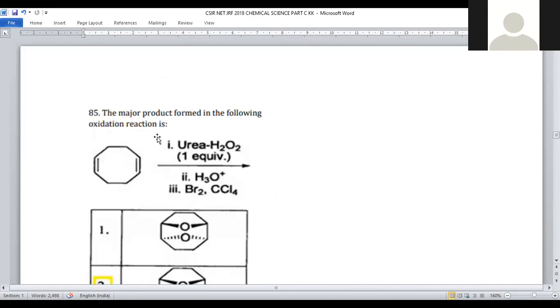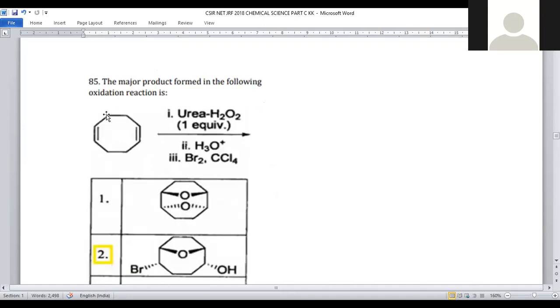Let us move on to question number 85. It is an 8-membered ring system with 2 double bonds, treated with urea in the presence of hydrogen peroxide of 1 equivalent. So even though we have 2 double bonds, only 1 equivalent of urea hydrogen peroxide will be added. That's why a one-step epoxidation will be carried out. It is the new reagent for epoxide formation, right?